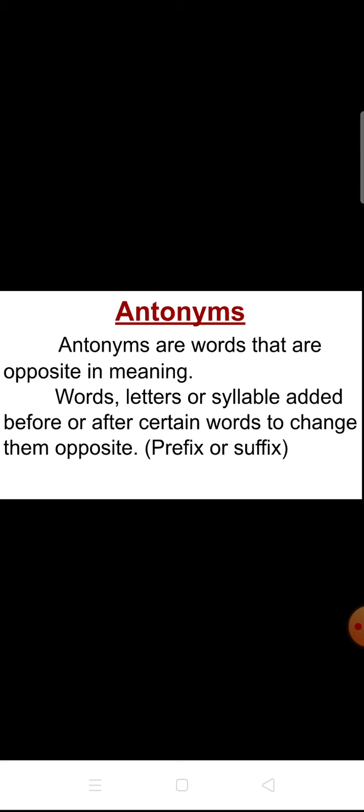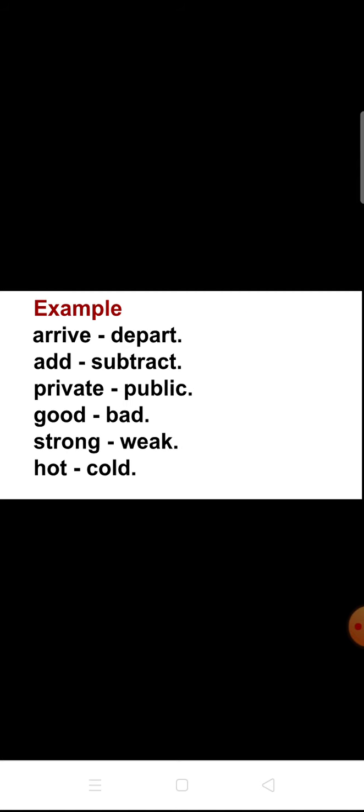Then look at here. Words, letters or syllables added before or after certain words to change them to the opposite. Later I will explain about prefix and suffix. First just look at here. Example: arrive. What's the opposite word for arrive? Depart. Add, subtract. Private, public. Good, bad. Strong, weak. Hot, cold.